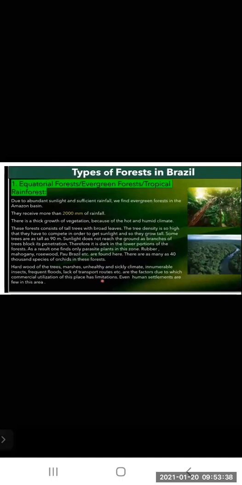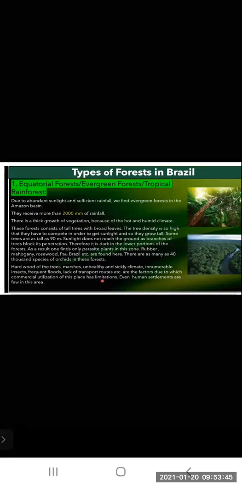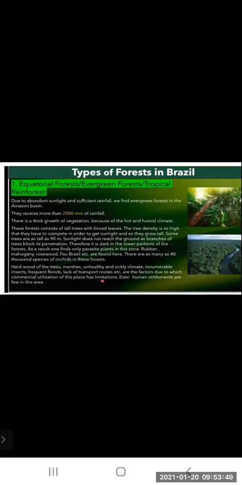Therefore, it is dark in the lower portion of the forest. As a result, one finds only parasite plants in this zone. Because of that, only parasite plants can be seen on the ground.